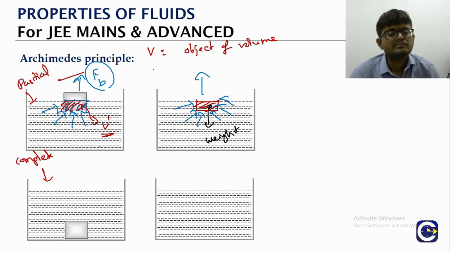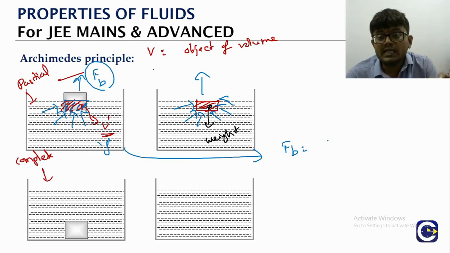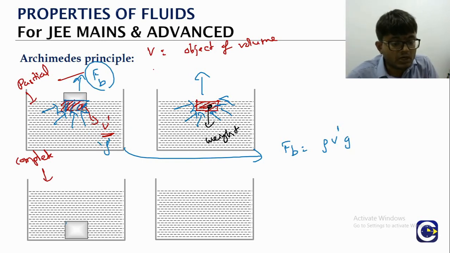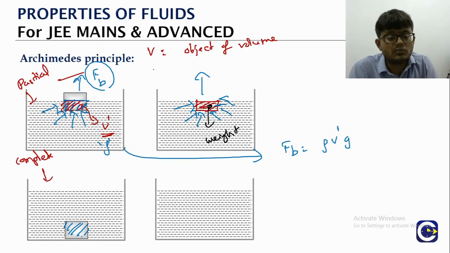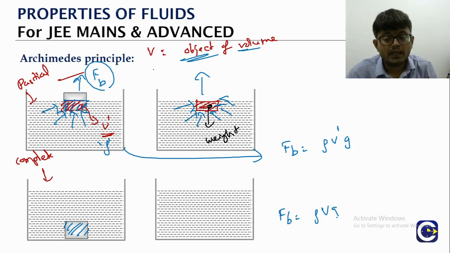So here, let's say rho is the density of the liquid. In this case, what will be the buoyancy force? It will be the weight of the liquid displaced, which means density of the liquid rho, into the volume, V dash, into g. Over here, the total object is fully submerged, which means the buoyancy force will be equal to the density of the liquid into the total volume V of that object, since that much amount of liquid is displaced, into g.